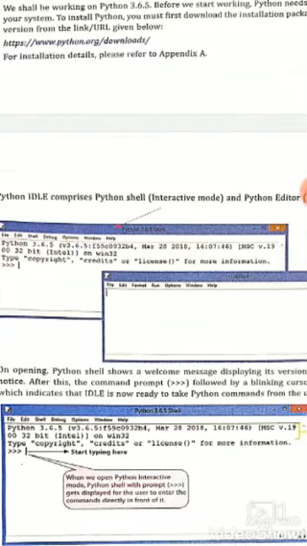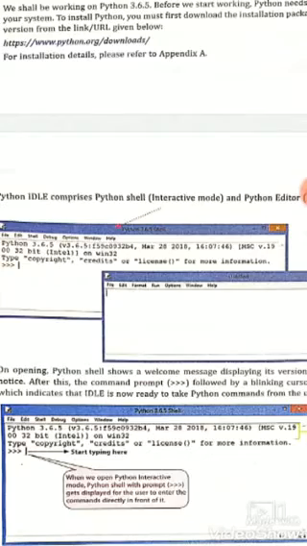There are two versions of Python compiler. For script mode, download PyRide, and for interactive mode, download Python compiler, so that you can do the practicals which are going to be done.